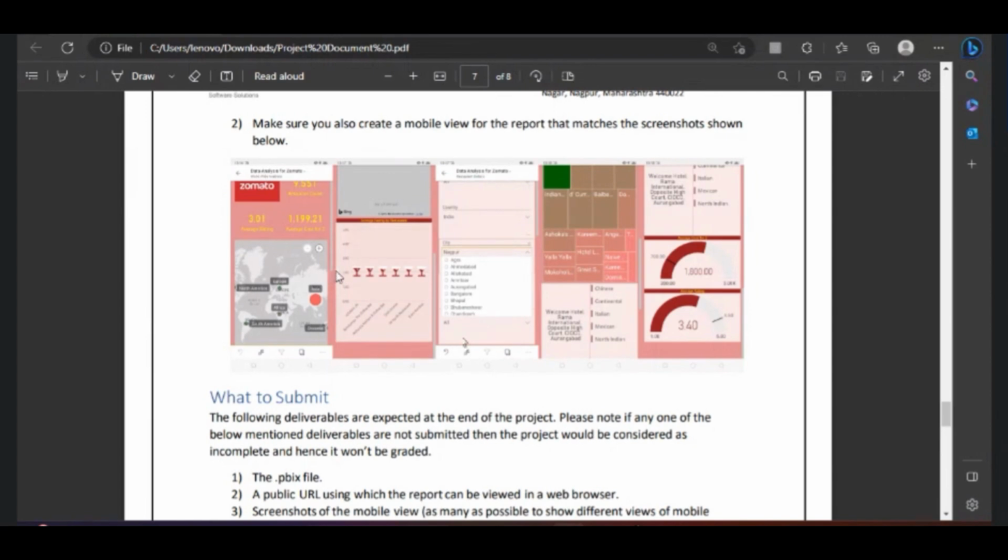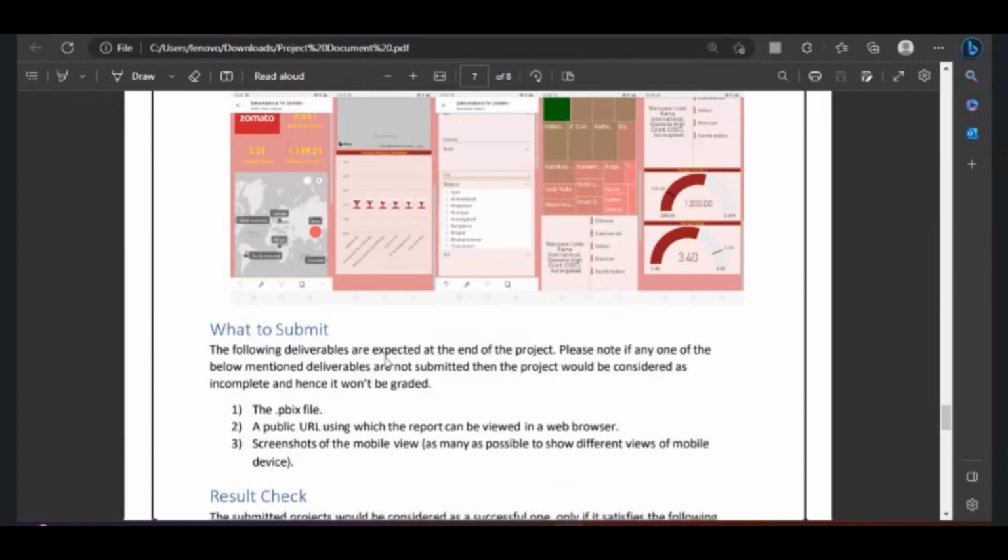And the second thing, these colors plus formatting are decided by the client. You don't decide these colors. Which color we have to use, whether to make it colorful, or use fewer or more fonts, it is all given by the client only. So you don't need to worry about that. If they don't give you, they will ask you to create on your own, then you can choose. So it depends on the client's requirement.